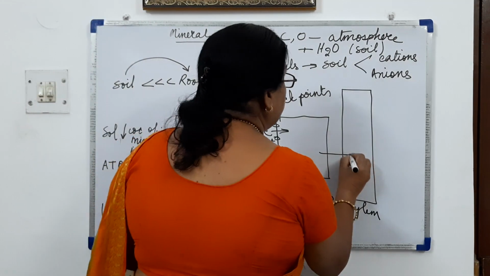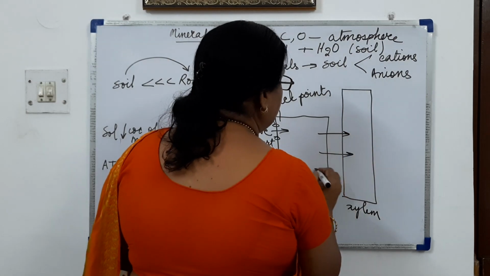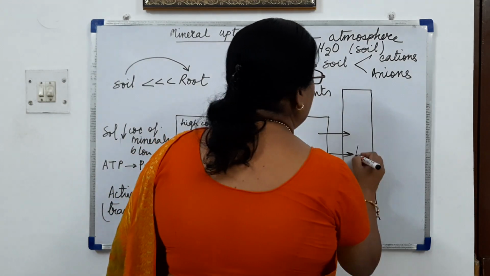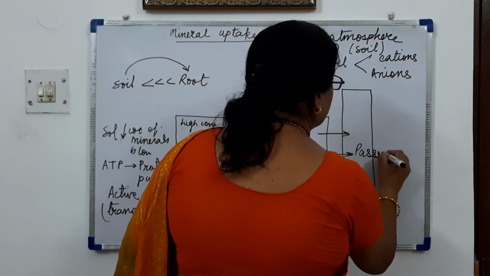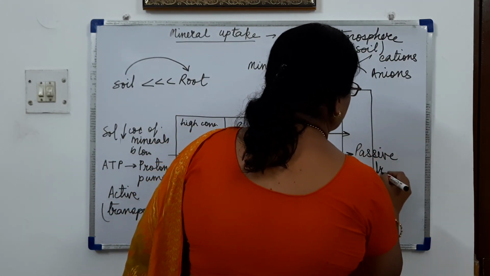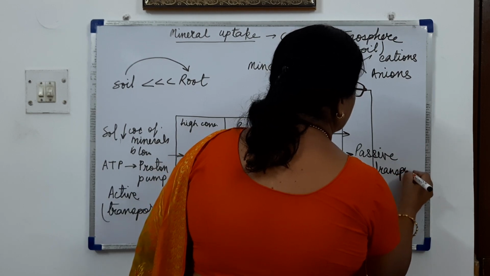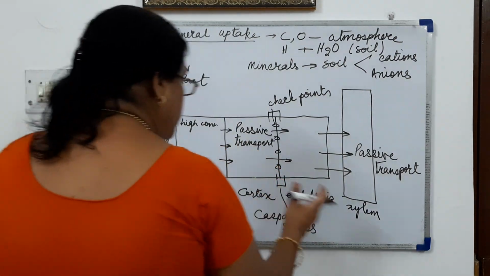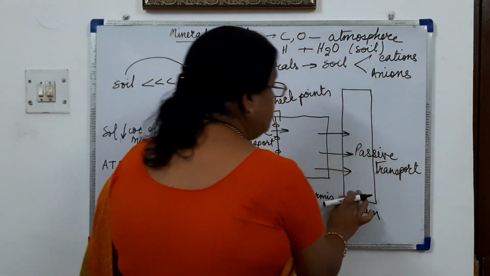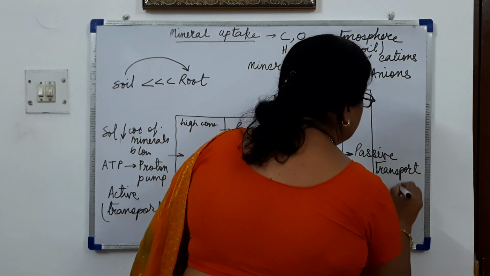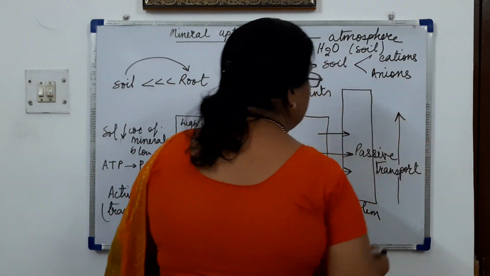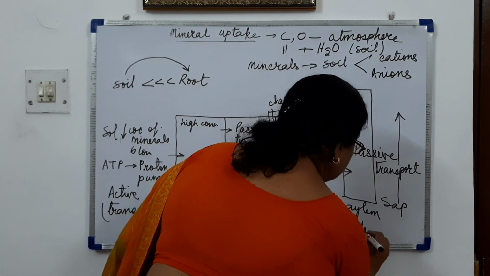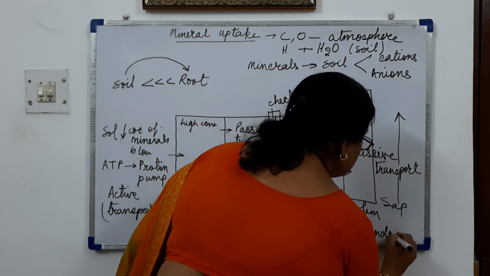And then from the endodermal cells, they pass into the xylem cells again by passive transport. And from here, when they come into xylem, there will be the upward movement of sap, and it is called translocation.